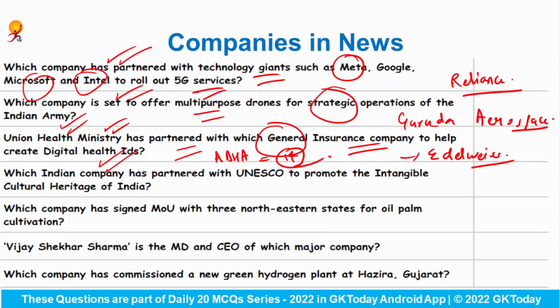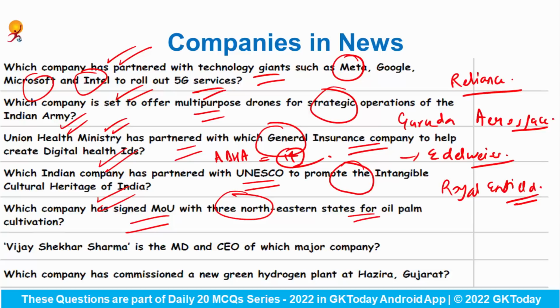Which Indian company has partnered with UNESCO to promote the intangible cultural heritage of India? So recently Royal Enfield has partnered with UNESCO to promote the intangible cultural heritage of India. Which company has signed a memorandum of understanding with 3 northeastern states for oil palm cultivation? This company is Godrej Agrovet. Okay. And which are these 3 northeastern states?